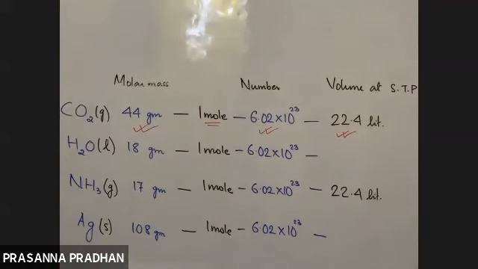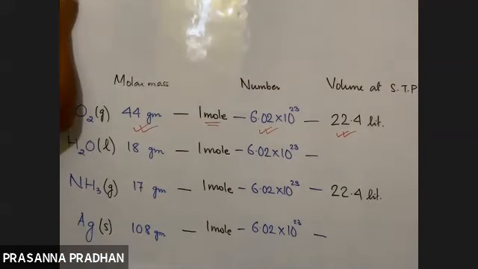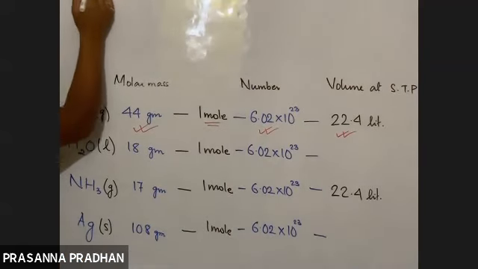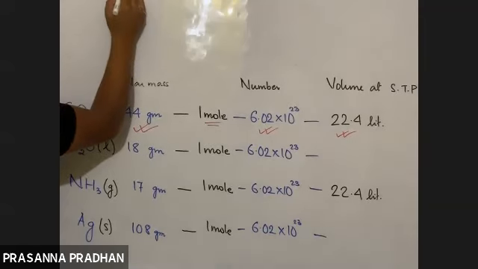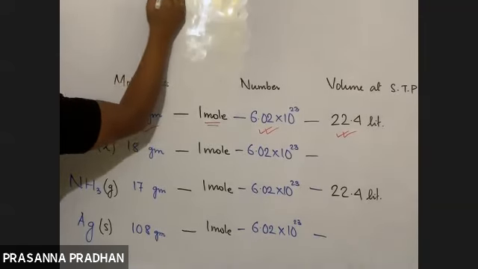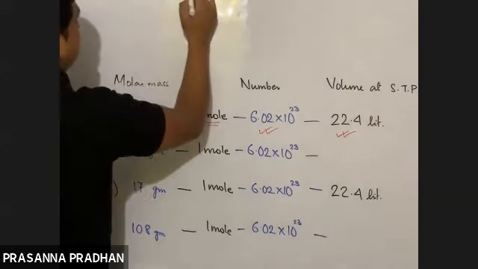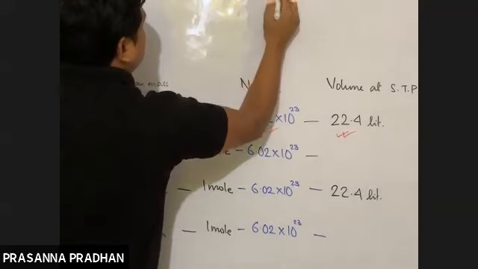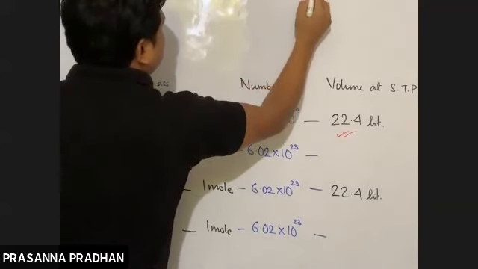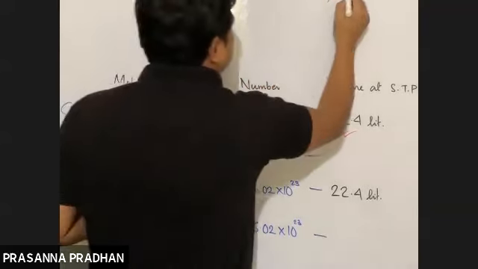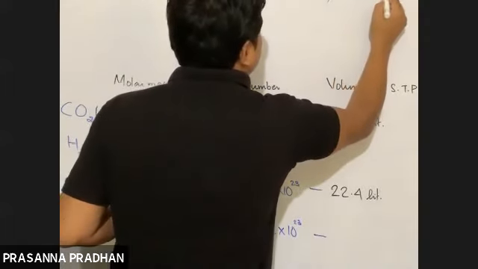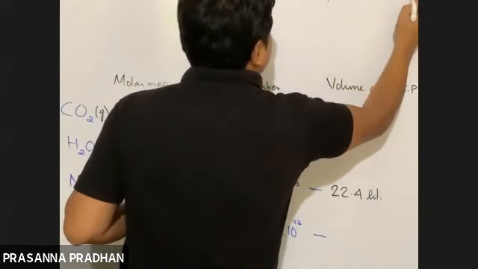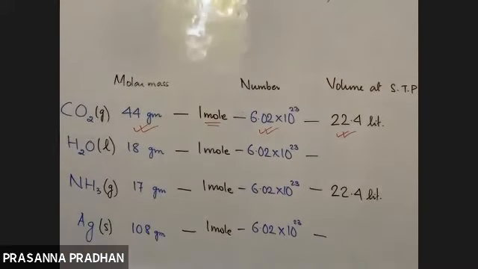So if I ask, how many moles are there in 44.8 liters of carbon dioxide at STP?